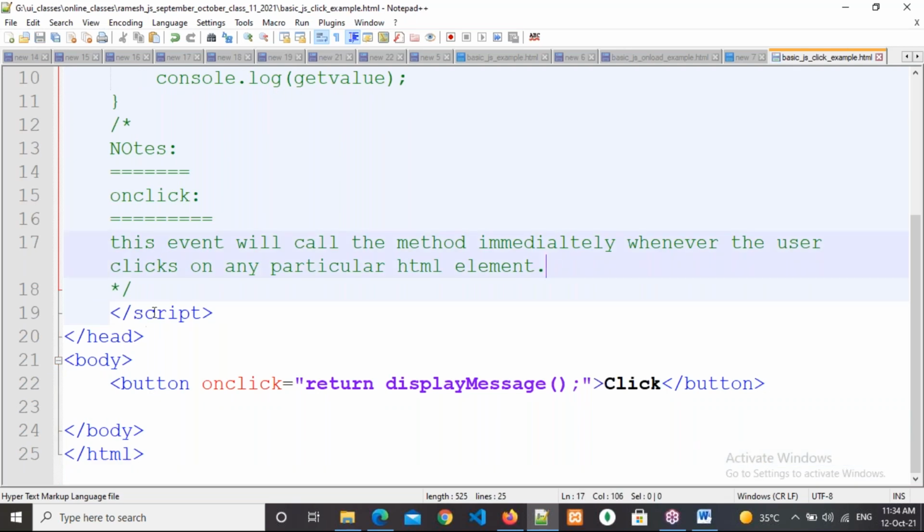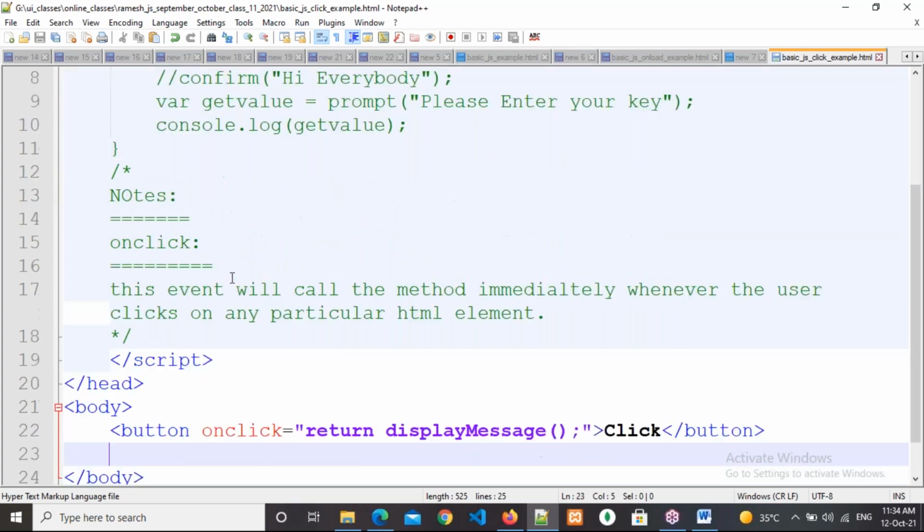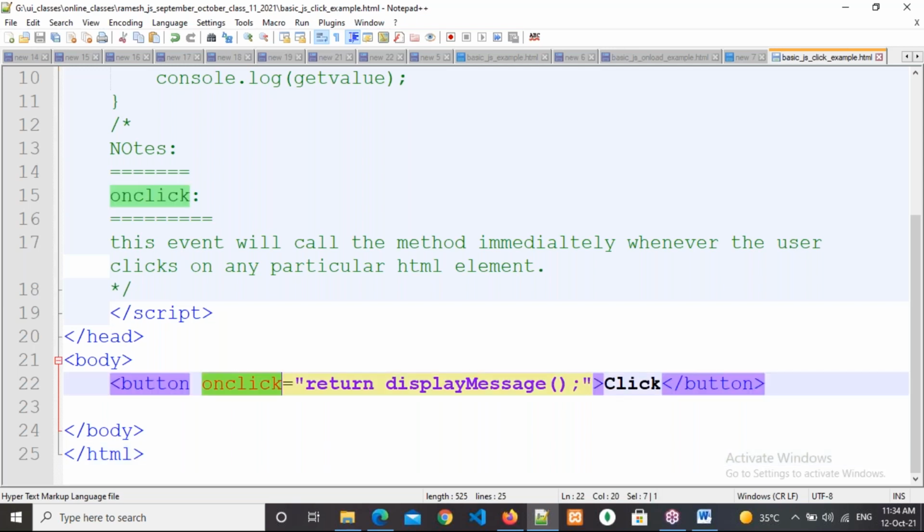Whatever I write in the script tag is called JavaScript. Whatever I write in the body comes under HTML. And whenever I write onclick, onload here, those all come under event attributes, which are used for communicating with JavaScript.